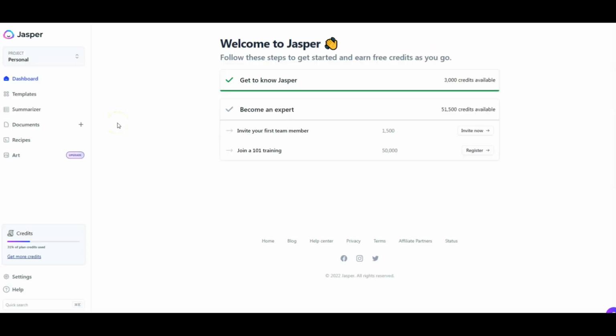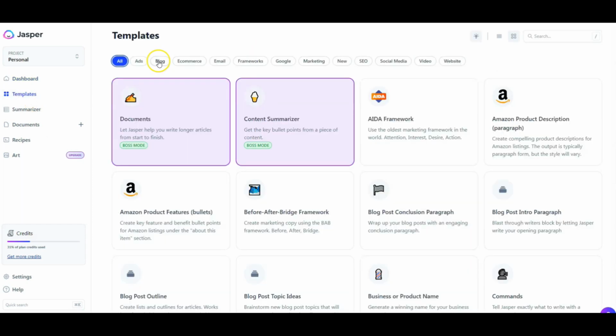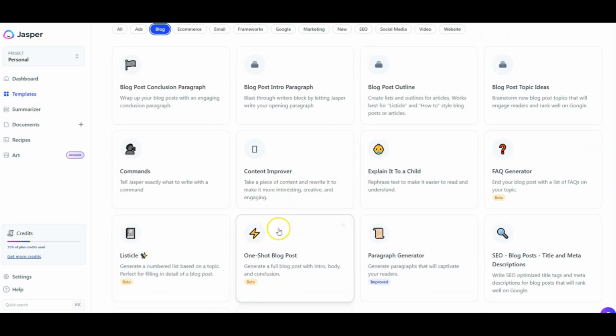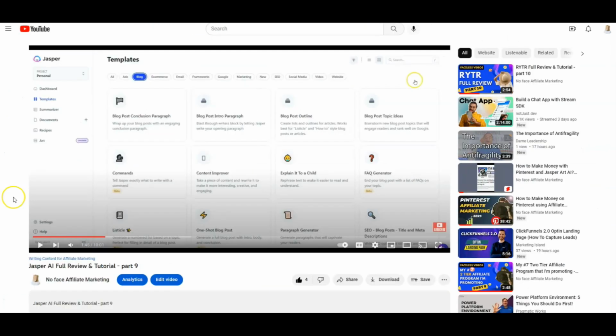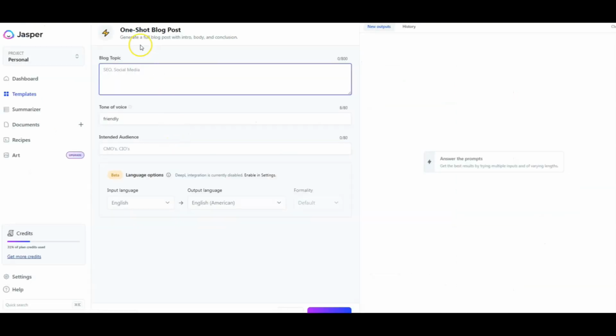In Jasper AI, I will click on templates, then on blog, and one-shot blog post. If you are looking for more information on how to use Jasper AI, I recommend you watch the Jasper AI full review video guide that we have on the channel, and it shows in depth lots of other options to write blog posts. When we use the template of a one-shot blog post, we will start with a blog topic.